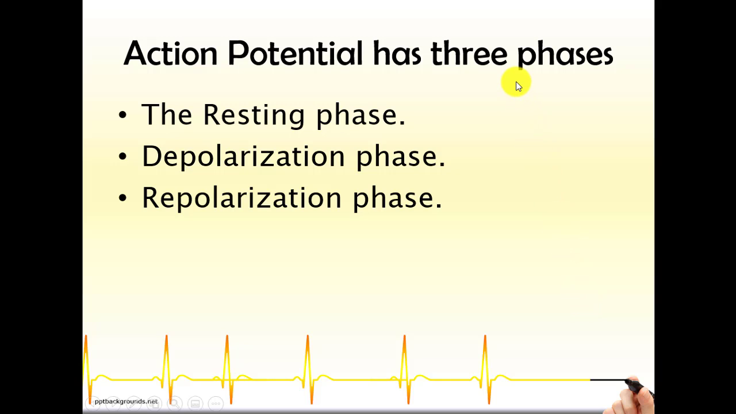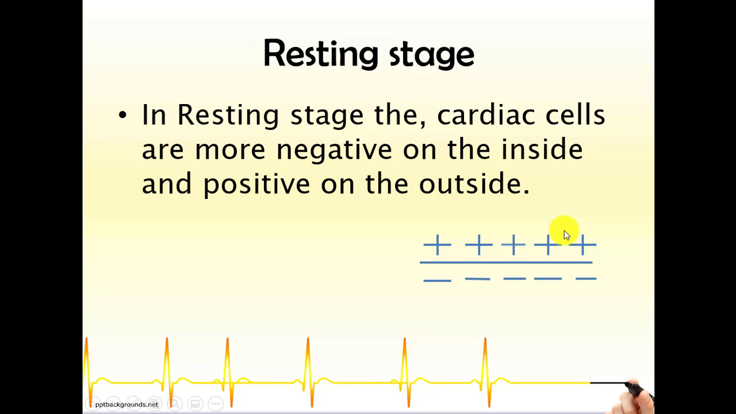Basically, action potential has three important phases which we are going to talk about, and they are the resting phase, the depolarization phase, and the repolarization phase. The resting phase is basically the phase in which the cardiac cells are more negative on the inside and more positive on the outside.